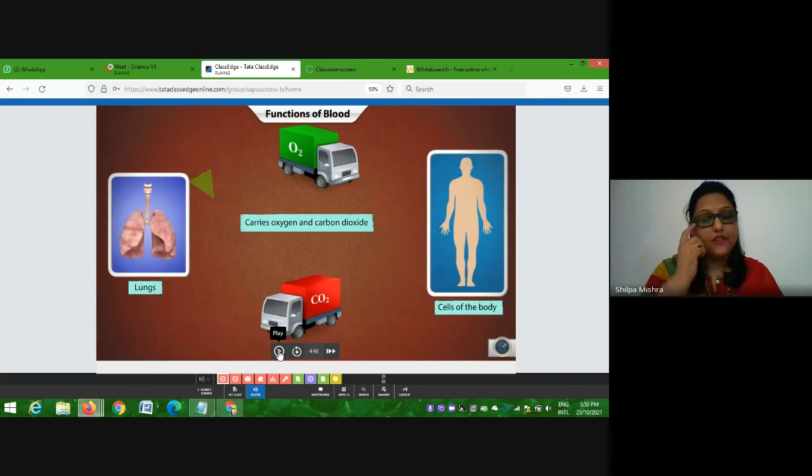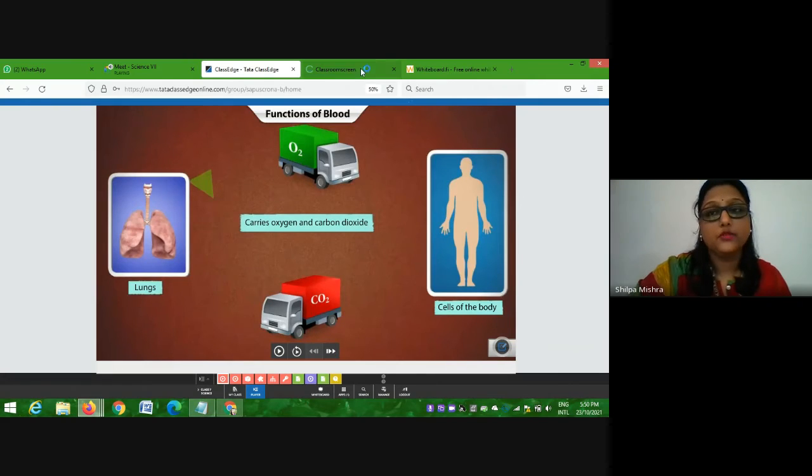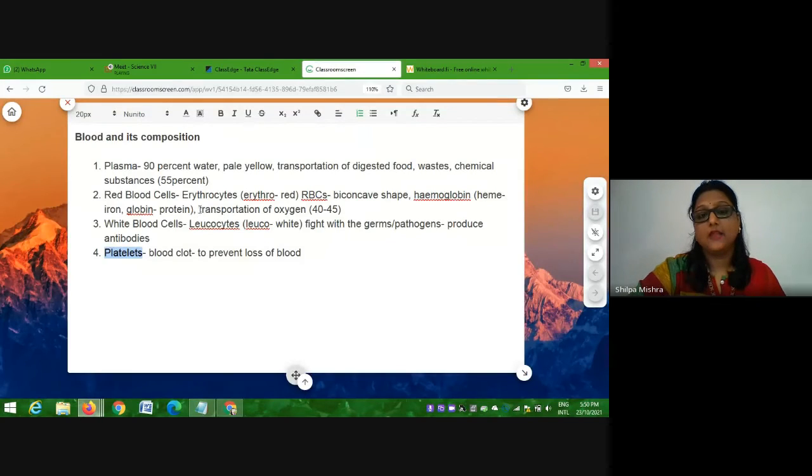Apart from transporting nutrients, blood also helps in the transportation of gases, right? Now in gases, students, I have told you that the red blood cells help in the transportation of oxygen. But together with oxygen, these red blood cells, with the help of hemoglobin, also help in transportation of carbon dioxide. Got it? Oxygen and carbon dioxide.